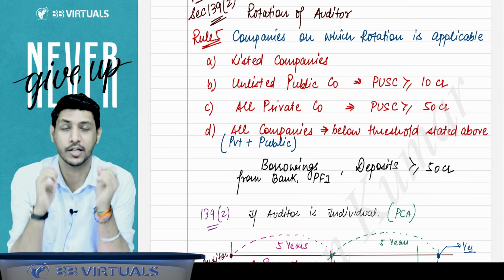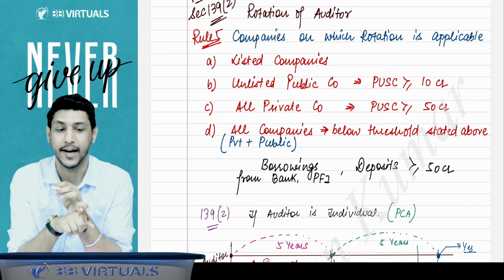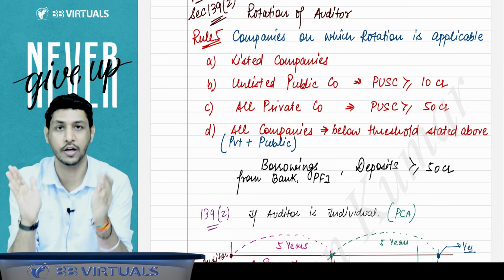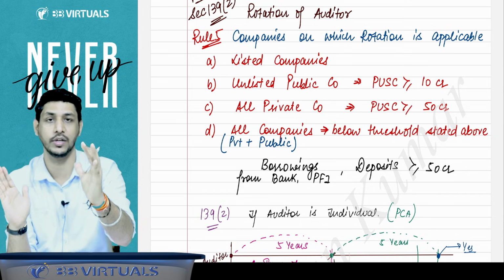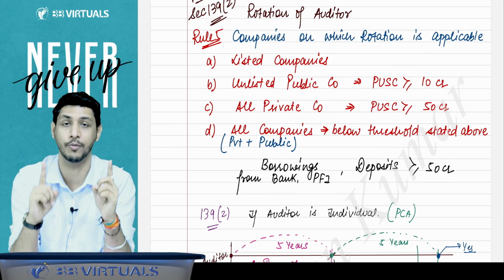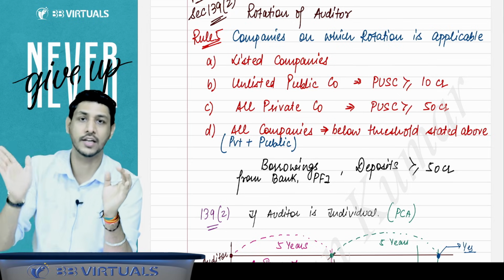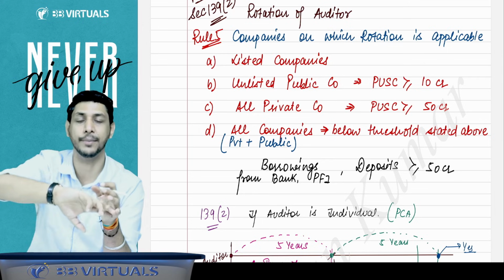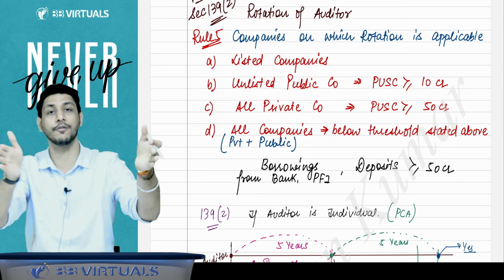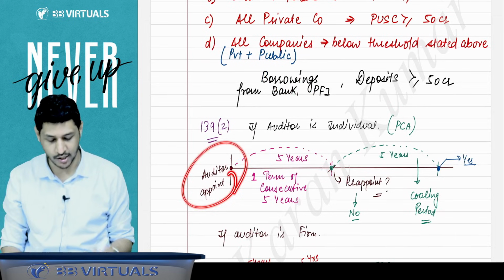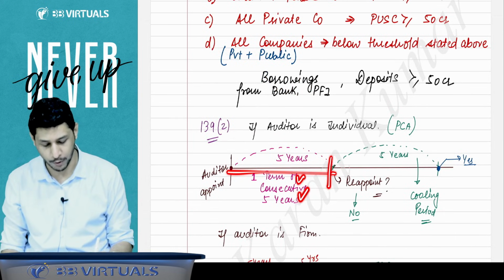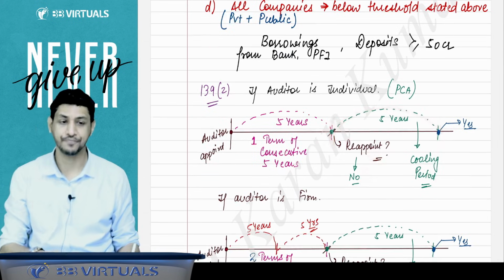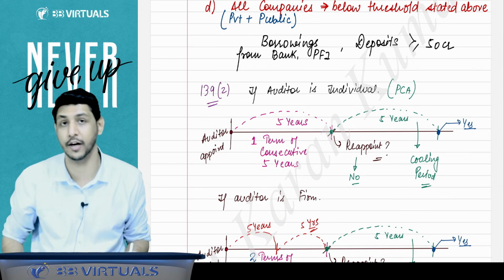Now, sir, what is the rotation provision? In the rotation provision, it is said that if an individual is appointed as an auditor in a company, then he has to serve for a maximum period of 5 years only. That is considered as one term of 5 consecutive years. After serving one term of 5 consecutive years, you have to vacate that company, and you have to go into a cooling period for a period of 5 years. So if an individual is appointed as an auditor, he can serve only one term of 5 consecutive years. Can he be reappointed here? No. Now he is to be kept on a cooling period for this company.